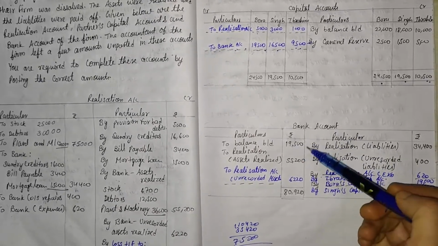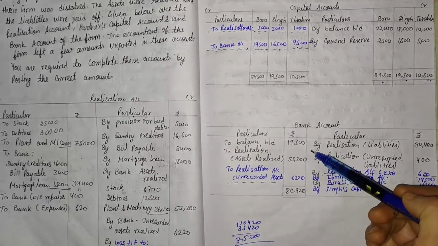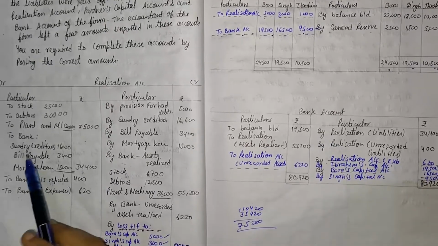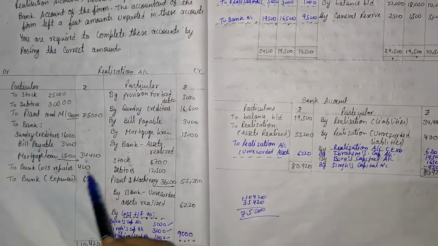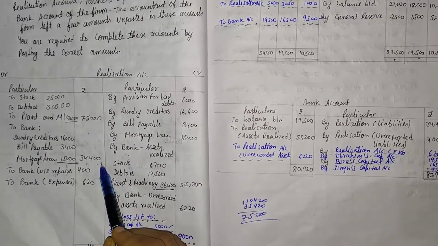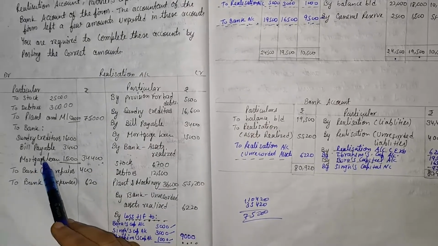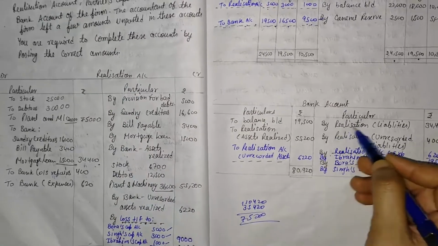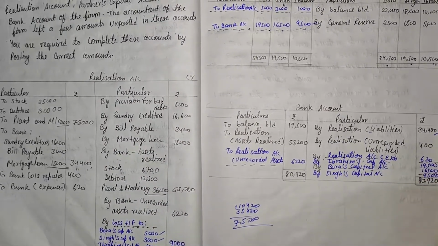Balance b/d is given, realization. Let me check whether all the realization account information is transferred or not. So first of all the debit side. Here the bank balance is given, that is 34,400. So that comes on the debit side, so it should be transferred on the credit side by the name of realization account. So here it is by realization account, that is 34,400.